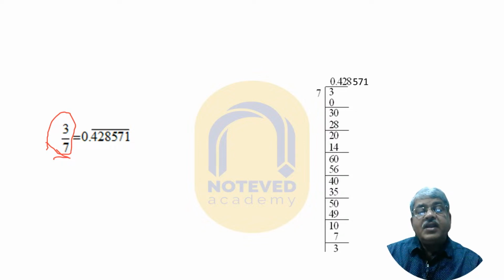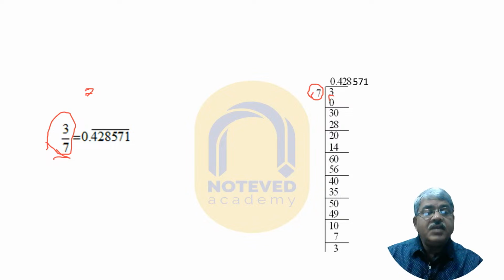It is the product of 10, 100 or 1000. So here you see 7 is itself a prime number. It is not the product of 2 or 5, or both 2 and 5. Only products of 2 and 5 work. So here is the answer. 3 is the numerator and 7 is the denominator. In this way, we always think.